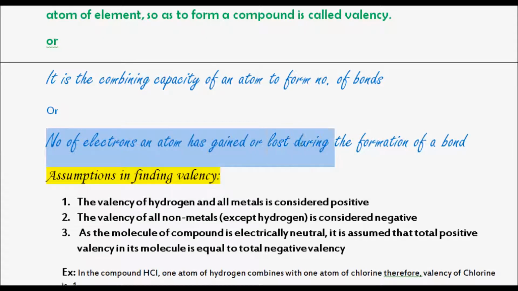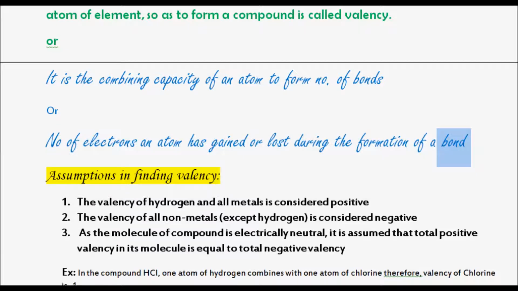We have given another definition here, that it is the number of electrons an atom has gained or lost during the formation of a bond. Particularly here we are talking about ionic bonds. During ionic bond formation, one atom loses electrons and the other atom receives electrons. So how many electrons an atom is losing, that is called its valency, and on the other hand, the other atom which is receiving electrons, how many electrons it is receiving, that will be called its valency.